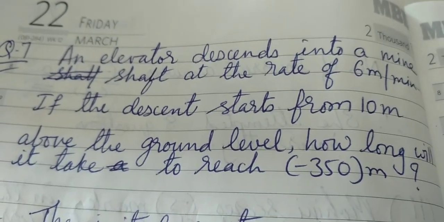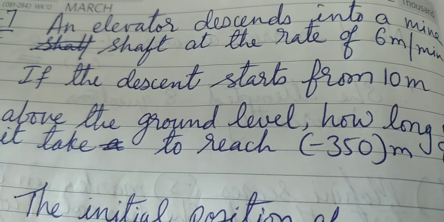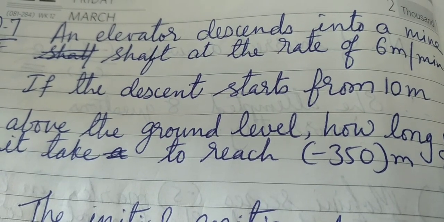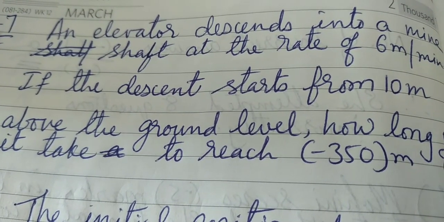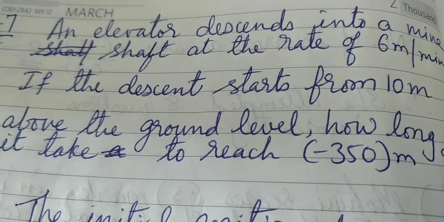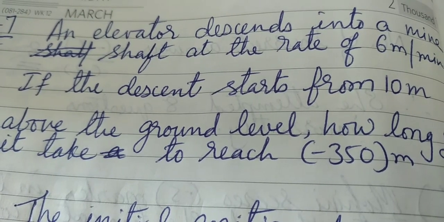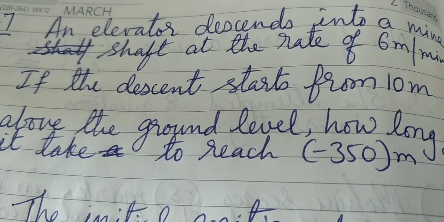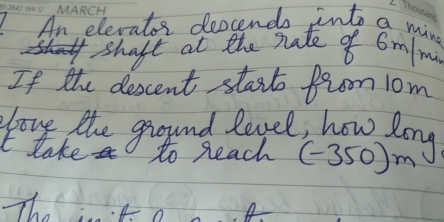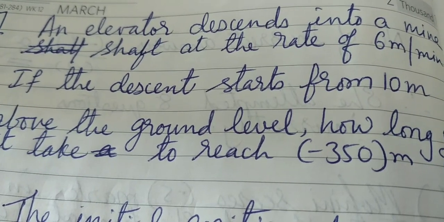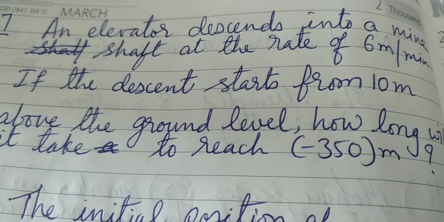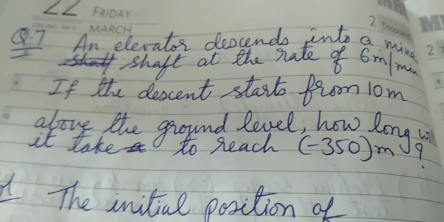So how long will it take to reach minus 350 meter? 10 meter above the ground level is the initial position, and then below the ground level it goes to minus 350 meter. So you have to add 10 plus minus 350, then only you will get the total distance covered by the elevator.